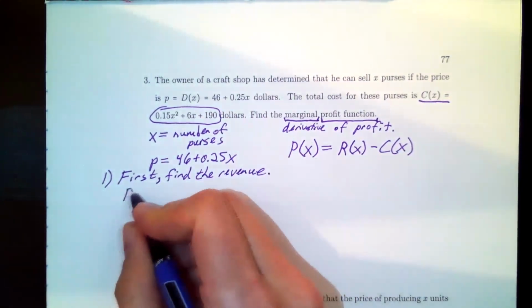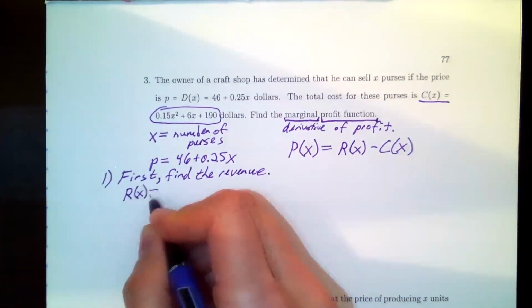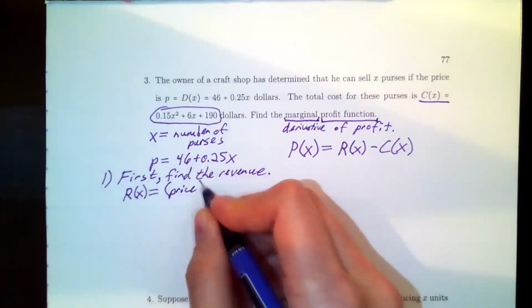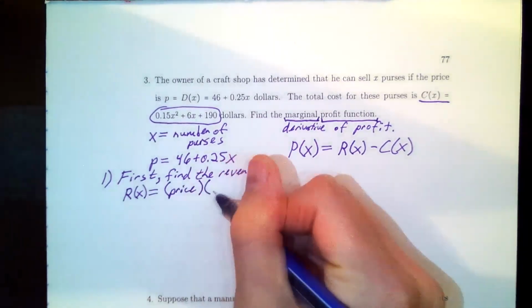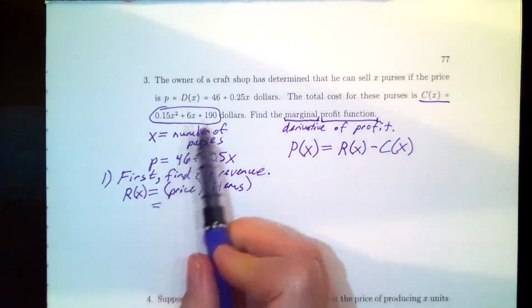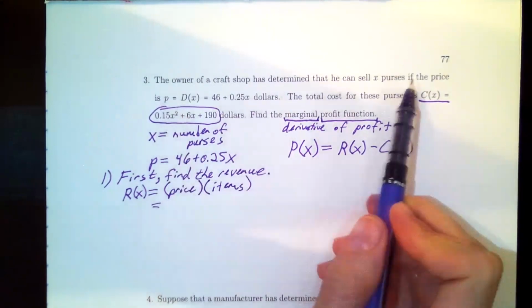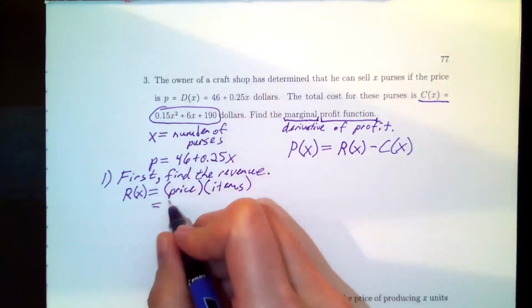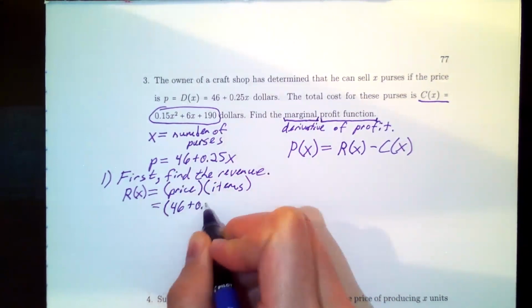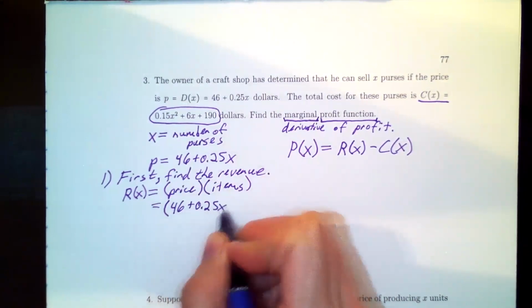Now, revenue is always the price that we're selling our objects for times the number of items. Now, price in this case is given by the demand. It says the price is given by P. So we put in that formula here, 46 plus 0.25x for our price.